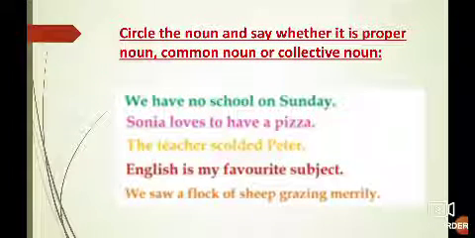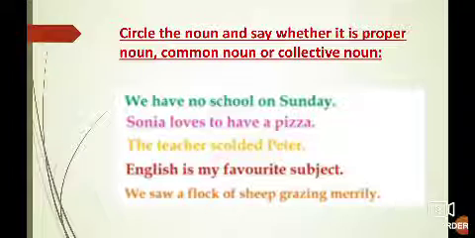And next one is circle the noun and say whether it is proper noun, common noun or collective noun. 5 sentences are given. You have to circle the noun in each sentence and say whether it is proper noun or common noun or collective noun. Okay. The first sentence is, we have no school on Sunday.